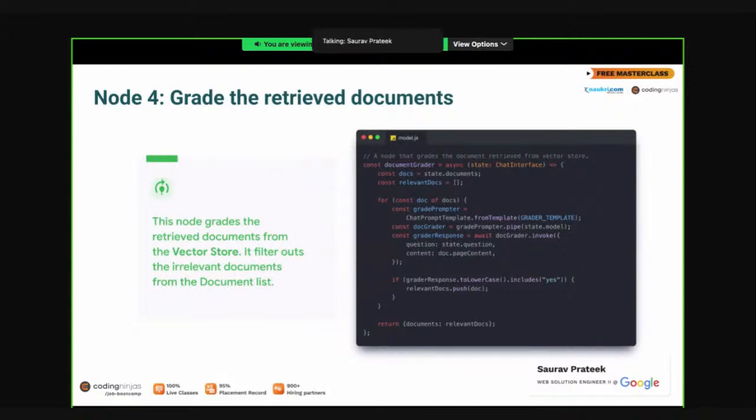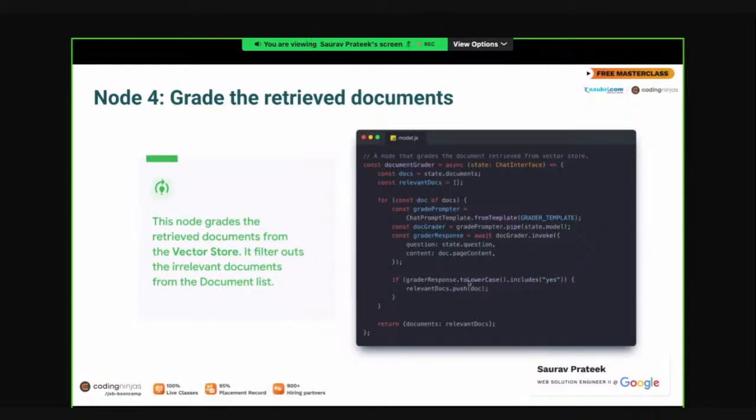In a very similar way to how we graded the question previously, we will again grade the document, but this time on the basis of context. So we will have a separate prompt template, which we give to the LLM model. Along with the template, we will pass the question and the document so that the LLM model can understand, hey, this is the document and this is the question, and I have to check whether the document is relevant to the question or not. If the document is relevant to the question, the model will return yes. If it is not relevant, the LLM model will return no. And that's what we have done here.